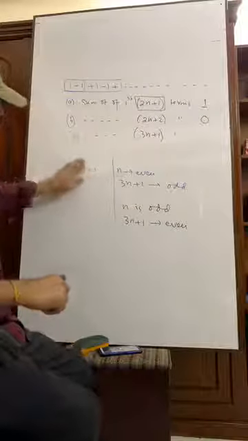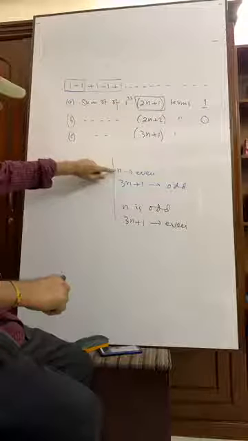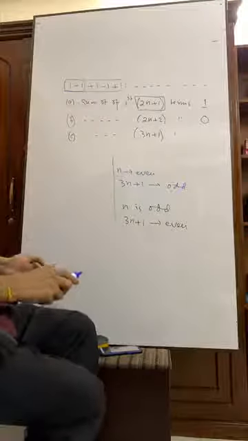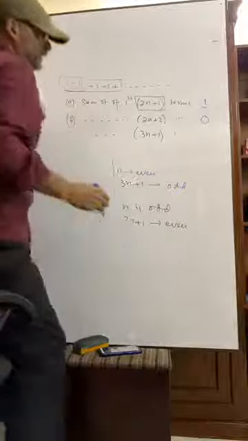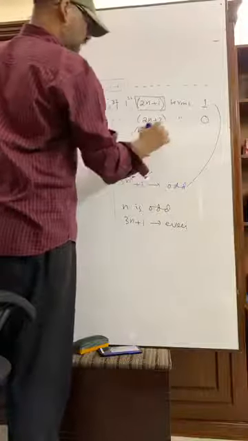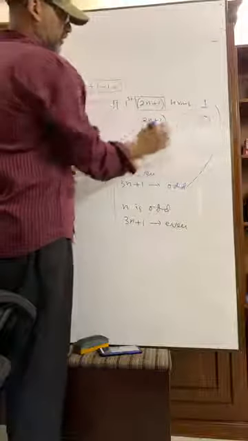So we will get, when n is even, this is an odd number. Okay. For an odd number of terms, the answer is 1. And for an even number of terms, the answer is 0.